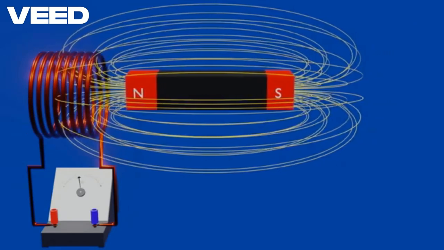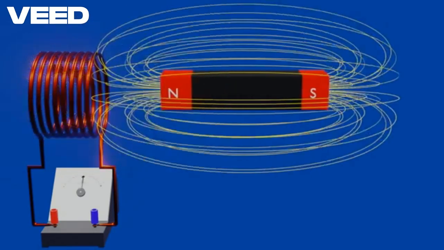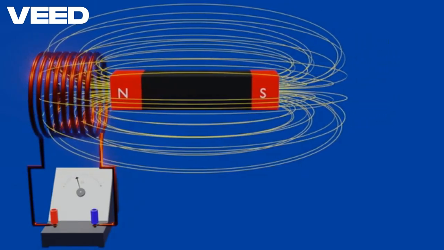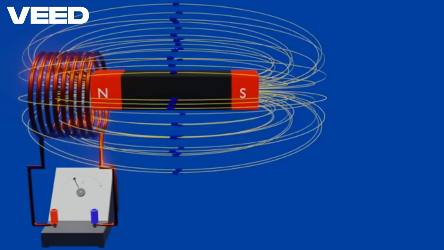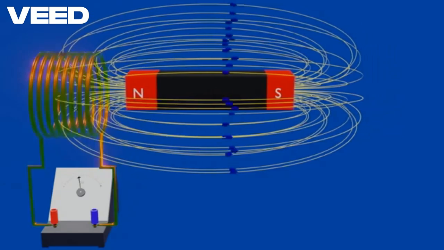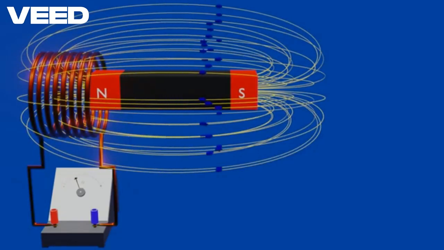Because of that change in magnetic flux, that is, change in the number of magnetic field lines passing through the cross-section of the coil, an EMF is induced in the coil. As a result, electric current is induced in the coil only if the circuit is closed. But as we stop moving the bar magnet, there is not any indication of electric current in the galvanometer.